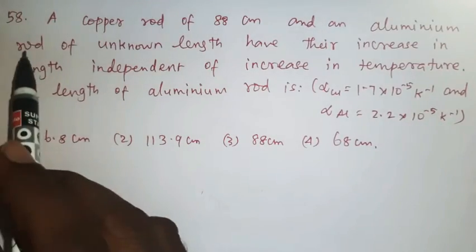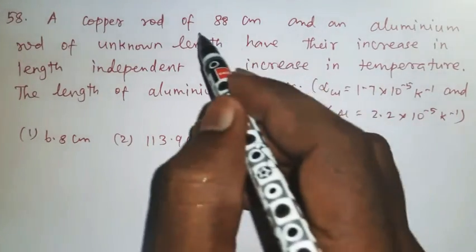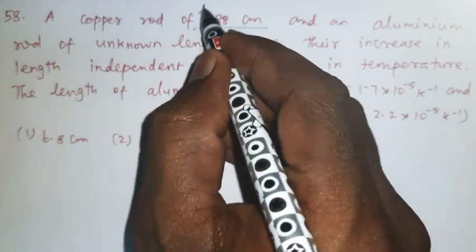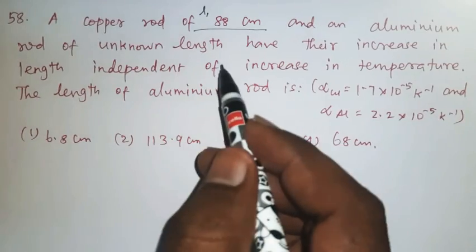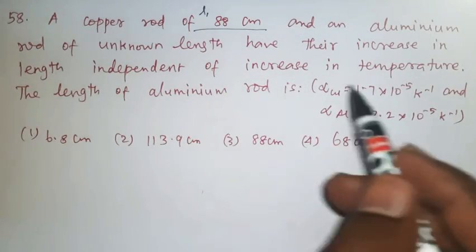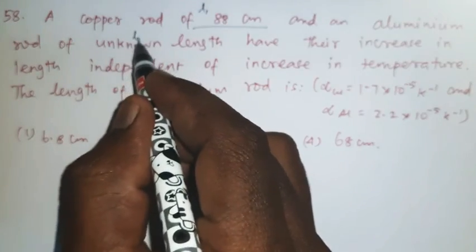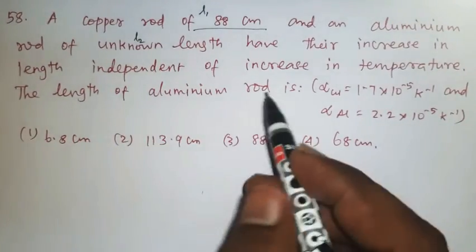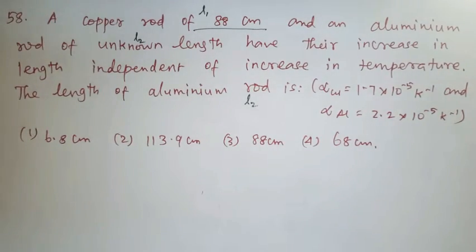Question number 58. A copper rod of 88 centimeter, that is the length of the copper rod, you can take as L1, and an aluminum rod of unknown length have their increases in length independent of increase in temperature. So the aluminum rod of unknown length you can take as L2. We have to find out the length of the aluminum rod, L2.